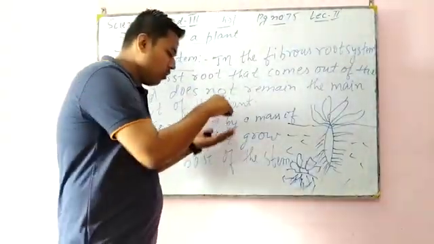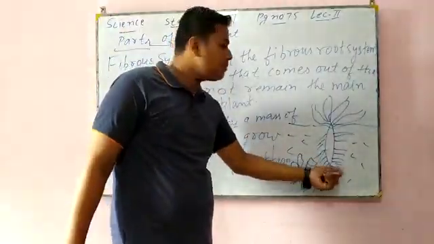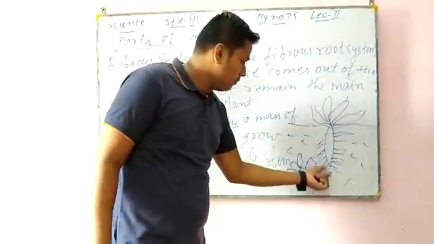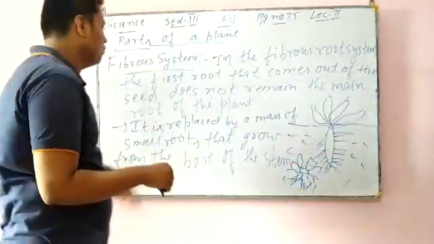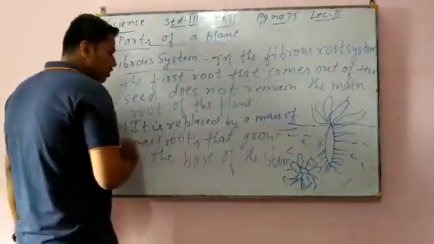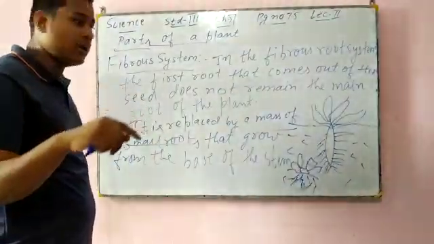From the base of the stem, this is the base part, this is the top part, whatever mass of small roots comes will take the place of the main root.